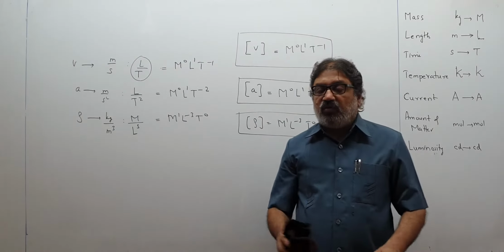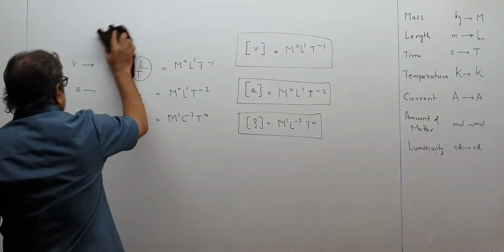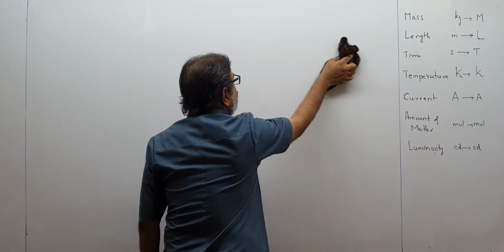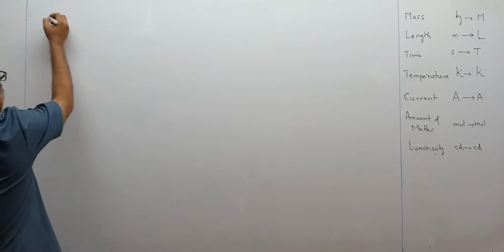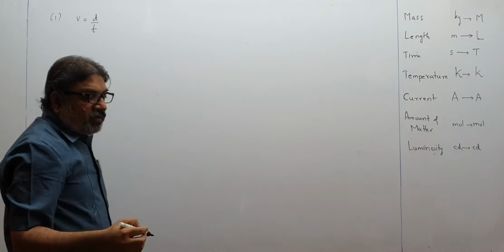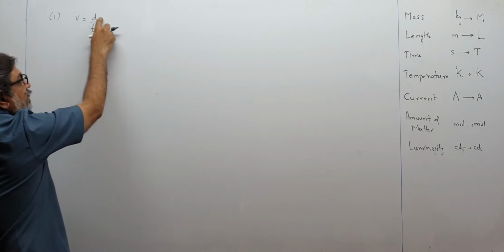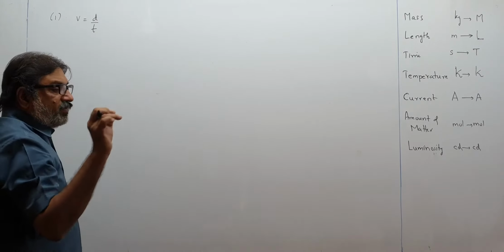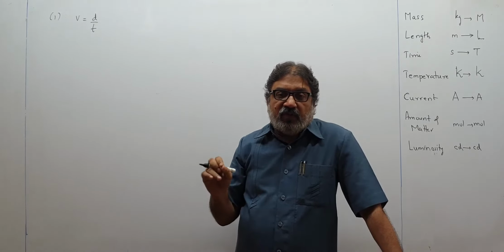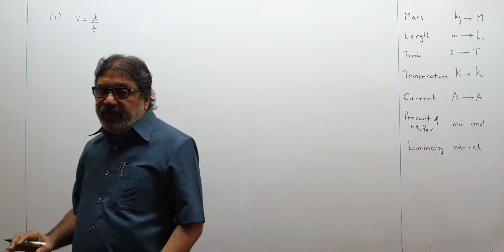So once you have understood how to get the dimensional formula of different physical quantities, let us start making one by one. Look, first of all, if I talk of velocity, that is displacement upon time. Even though these are not the correct symbols, for timing it is okay. So speed is distance upon time. This is measured in meter, this is measured in second. First thing, you write the formula using symbols. You know that speed is distance upon time or velocity is displacement upon time.